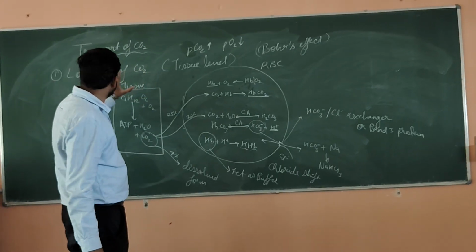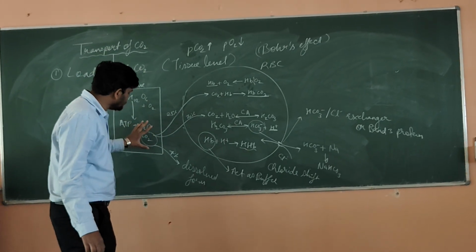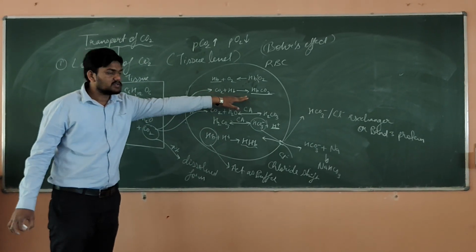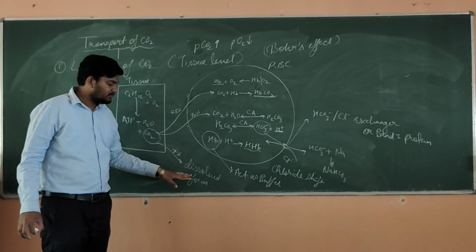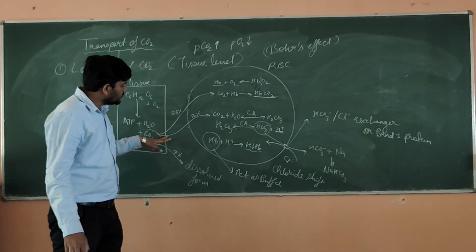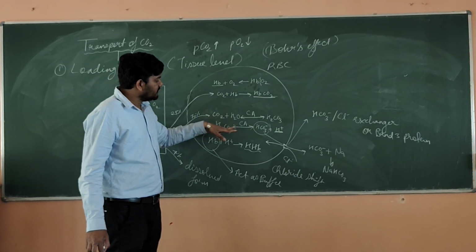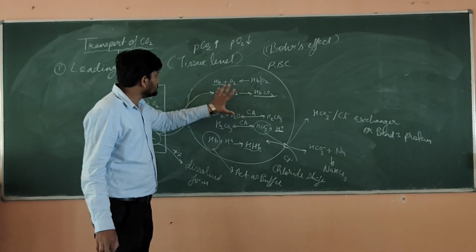Now this is the loading. You can see this is the loading. You can see properly. CO2, 23% it is going in the form of HbCO2, that is carbaminohemoglobin. 7% it is going in the plasma in dissolved state, and 70% it is going in the form of bicarbonate. Clear? This is what the loading.